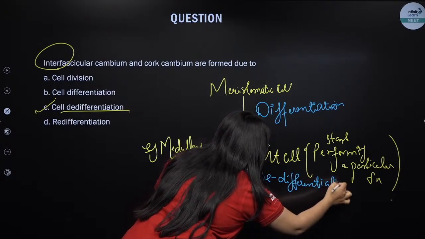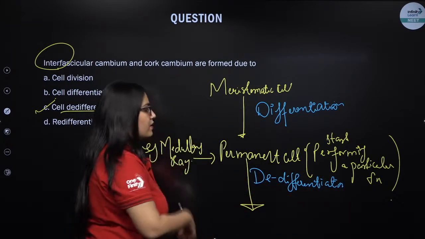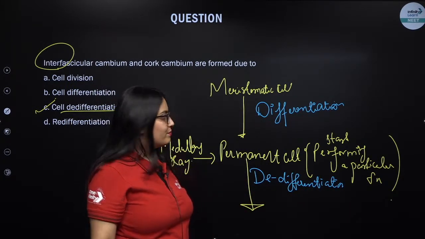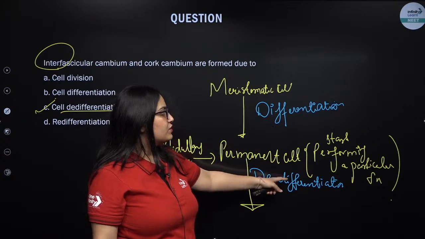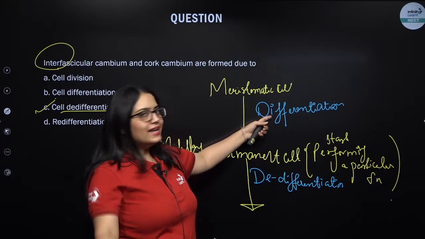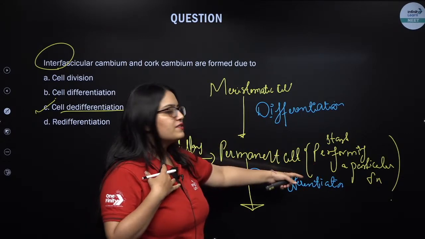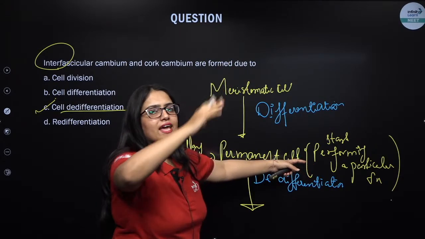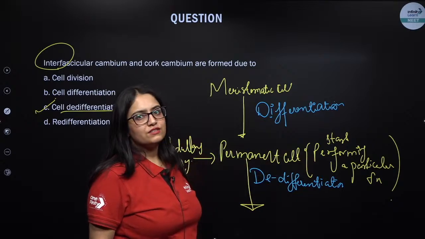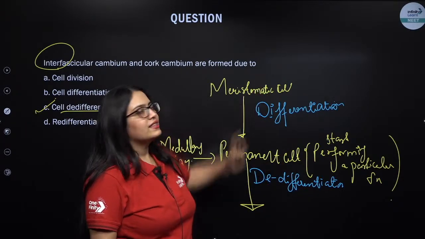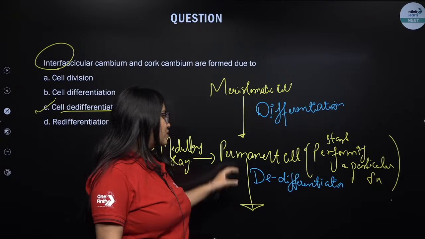So what is dedifferentiation? Losing the ability. What is differentiation? Gaining an ability to perform a specific function. What is dedifferentiation? Losing again the ability to perform a specific function and gaining again the ability to divide. So what will it lead to?